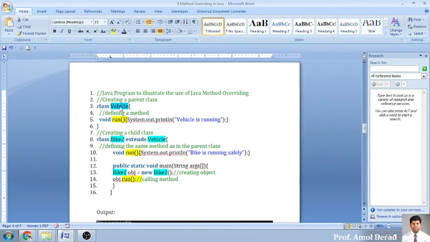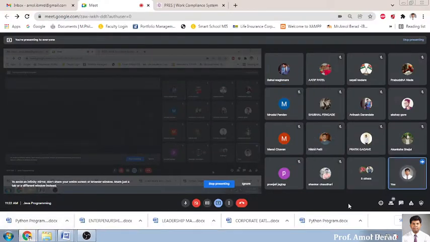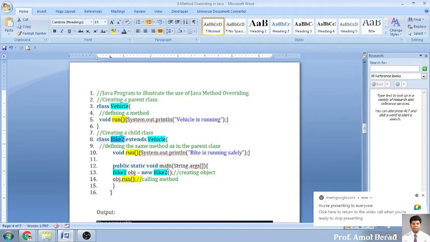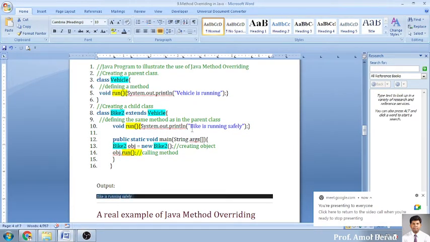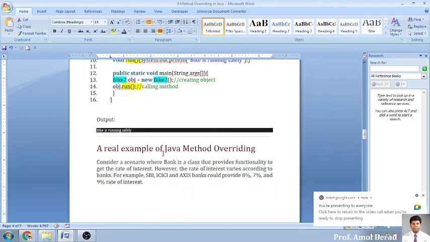Run function from vehicle, sir, or run function second from bike? Yes, bike is running safely. Or there will be an error. No, sir, second one is running. Yes, Rahul said second number. Second output. Yes, it will be displaying the second one. Okay, it will not go for this one. Now, how to go for this one? That we'll be checking in the upcoming lectures.